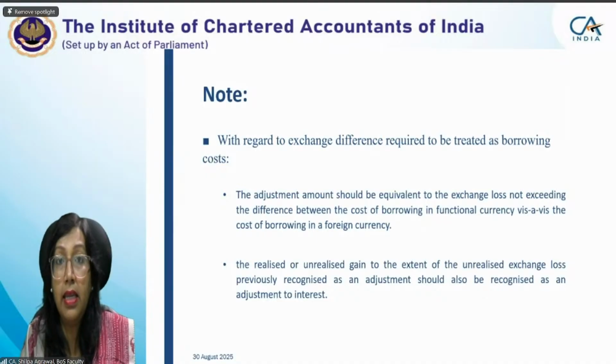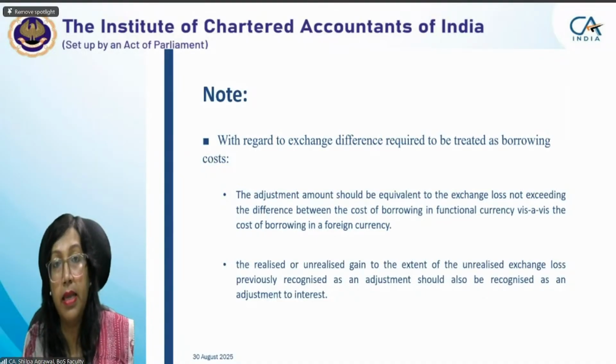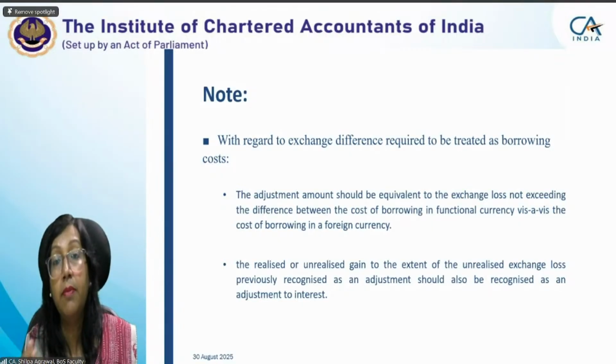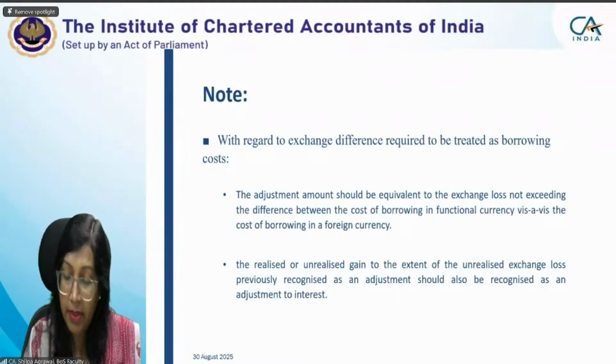However, in case we have made part payment, whatever examples we have seen till now, we are taking an assumption that no payment of principal amount has been done till date. Okay, it may happen that you have part payment of the principal amount to be repaid. In such a situation, what will be the case we have to see?